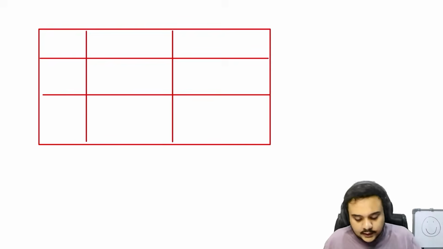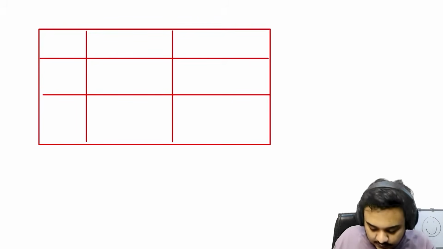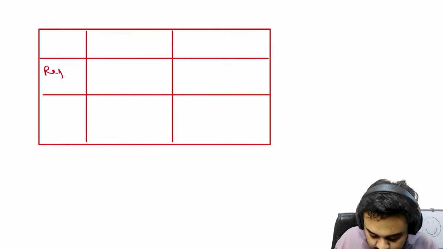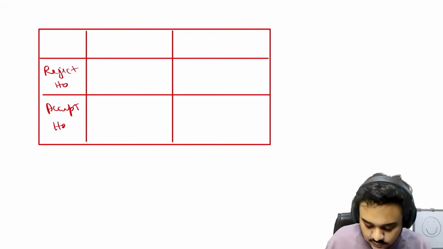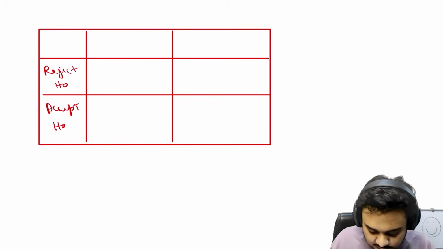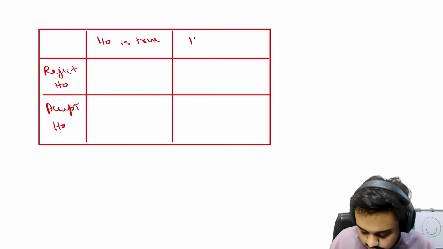So we are going to write here that we reject the null, and here we are saying that we accept it, or we do not reject the null. Here we are saying that H0 is true.